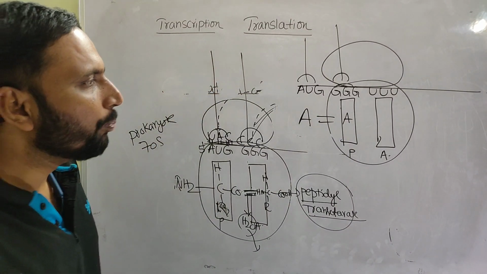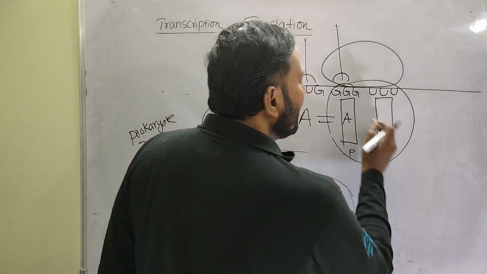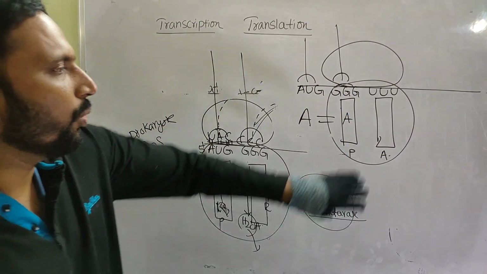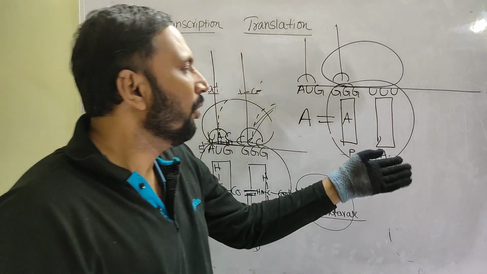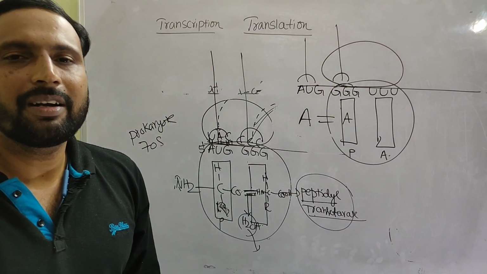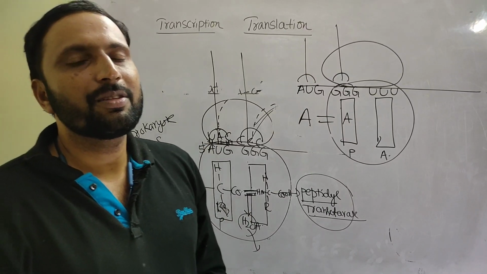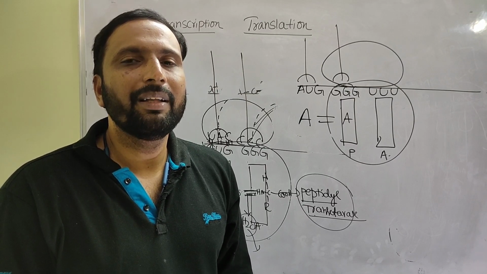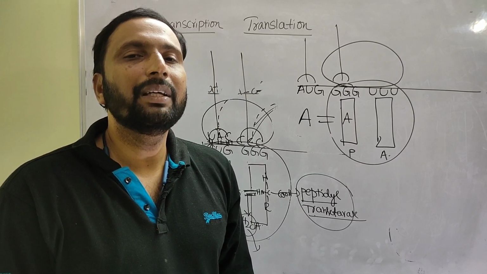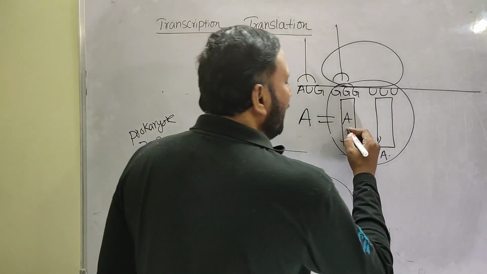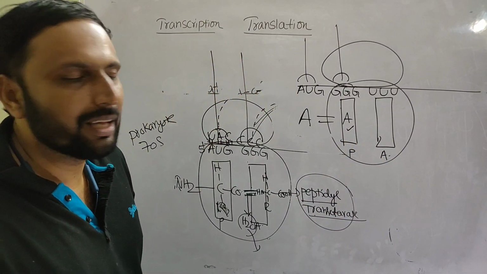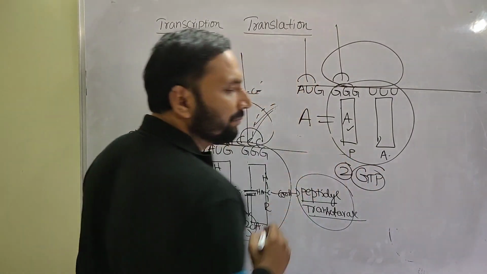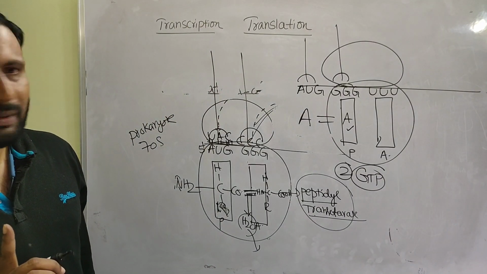It means the entire polypeptide chain shifted from the A site to the P site. That process is called translocation. So the entire chain shifted from the A site to the P site, that is called translocation. For translocation also an elongation factor is required. So the elongation factor also works by the hydrolysis of GTP. So for every one amino acid, how many GTPs are required? 2 GTPs are required. Remember that one.